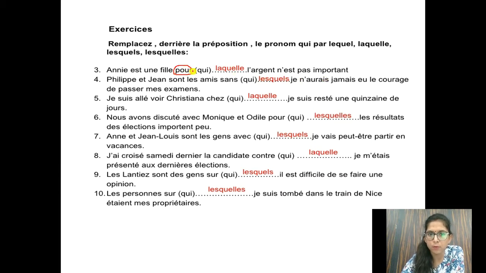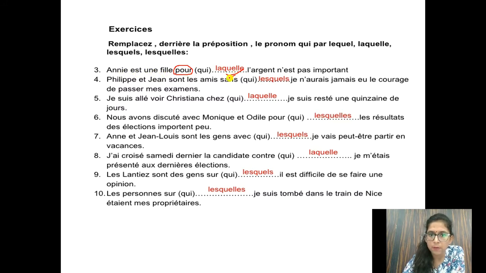Now after pour, a preposition, plus lequel or laquelle you have to use. Why have we used laquelle here? Because we are talking about a girl. Annie is a girl, Annie is feminine. So that's why preposition plus laquelle.